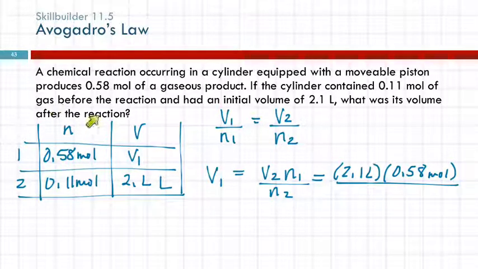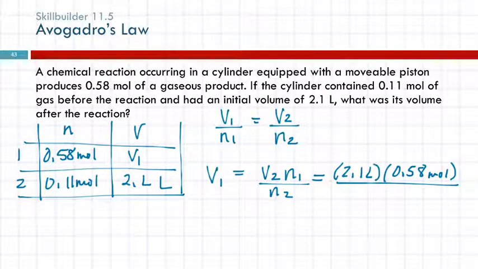Because we're finding the volume after the reaction, and I'm finding volume 1, and oftentimes 1 ends up being the initial condition. In this situation, because of how I labeled them, the final volume is 1 and the initial is 2. I did that kind of intentionally because I'm trying to teach those who are challenged by problems like this that you can just go through the problem and pull these numbers out in order.